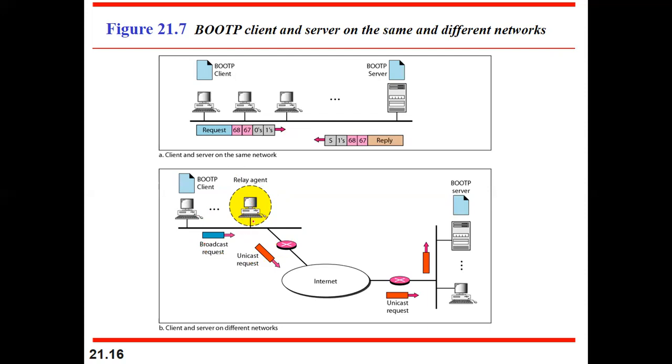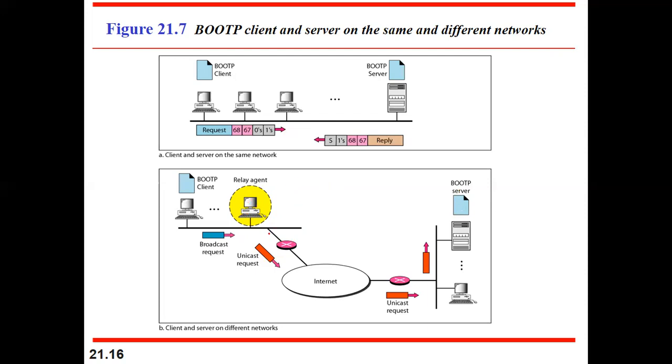Now the relay agent is going to change the destination IP address, because in the packet we specify who is the source and who is the destination to whom we are forwarding this packet. So it changes the destination IP address to the IP address of the BootP server. That is done by the relay agent.